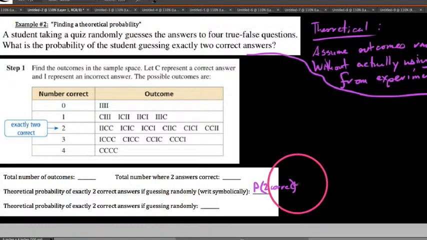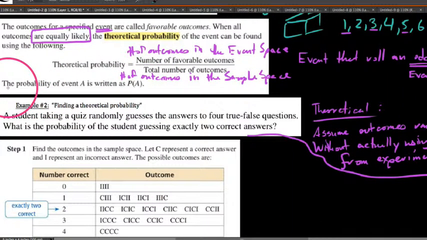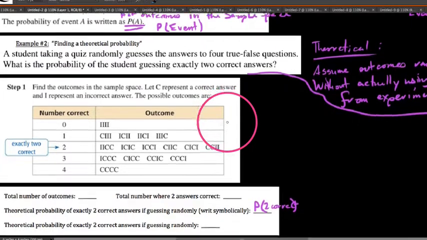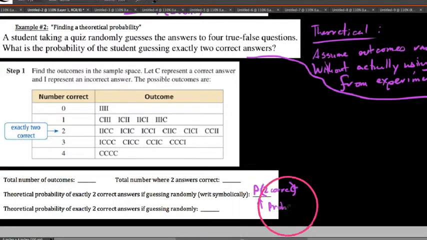The probability of an event A is written P of A, in other words the probability that a given event occurs. That probability is always the number of favorable outcomes in the event space divided by the total number of possible things that could have happened. So the first thing we want to get used to is writing our probabilities this way symbolically.